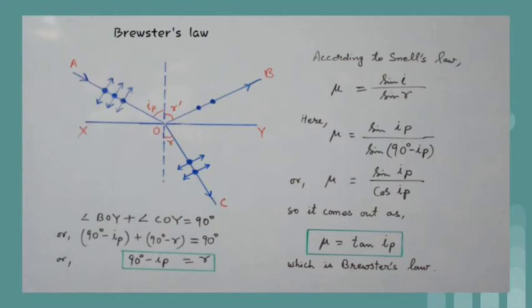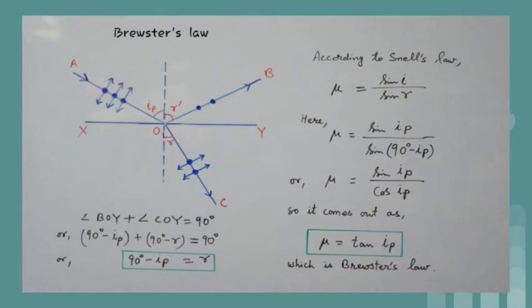Brewster's law states that when unpolarized light is incident at polarizing angle ip on an interface separating air from a medium of refractive index mu, then reflected light is fully polarized with vibrations in the perpendicular direction of the plane of incidence, provided mu is equal to tan ip. Polarizing angle ip is also called Brewster's angle.